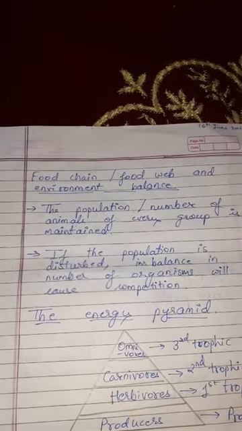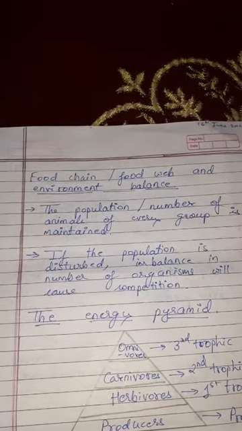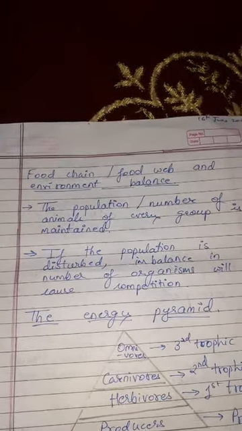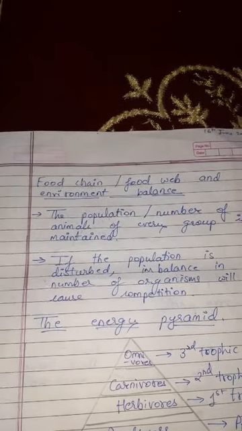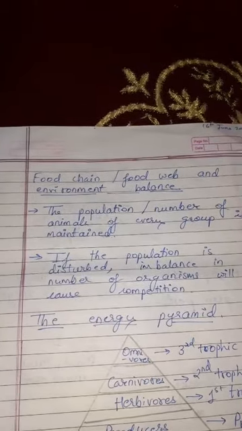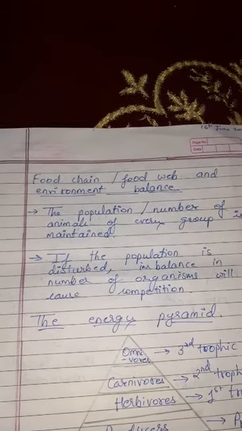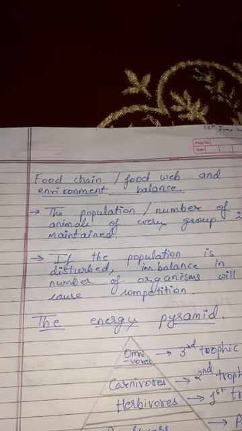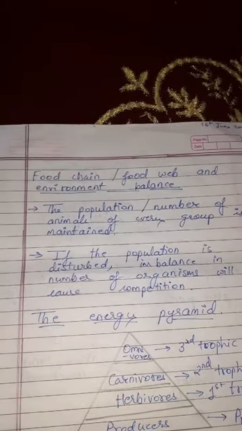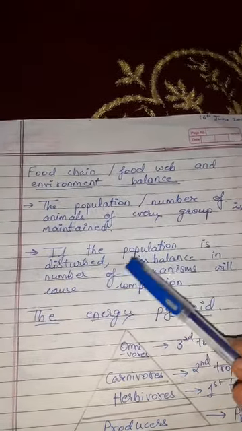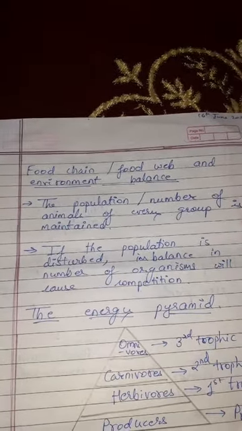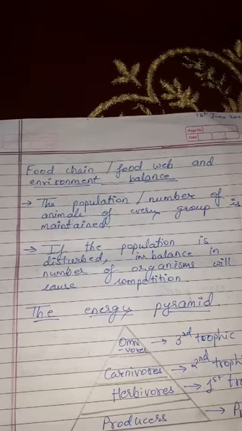So the number of organisms, the population, is maintained by the food chain or the food web. For example, the number of producers, plants, is more than the primary consumers, and the primary consumers are more than the secondary consumers, because they are food for the other group of organisms, and this keeps a balance. When the extra number increases, because one group is eaten up by the other group, a balance is maintained.